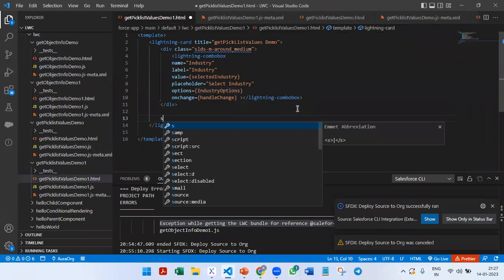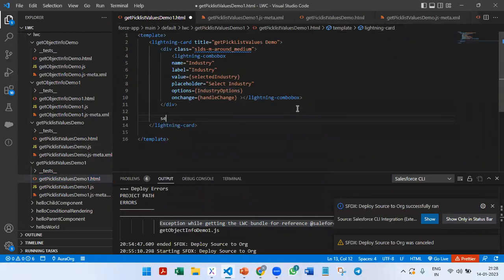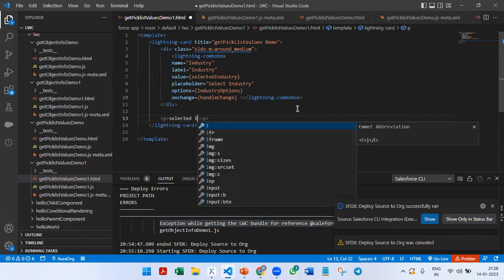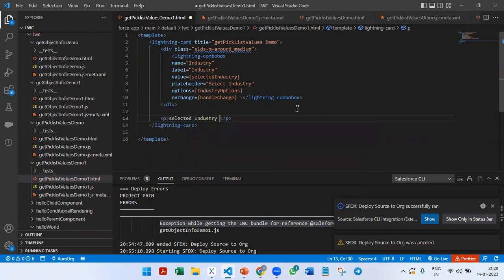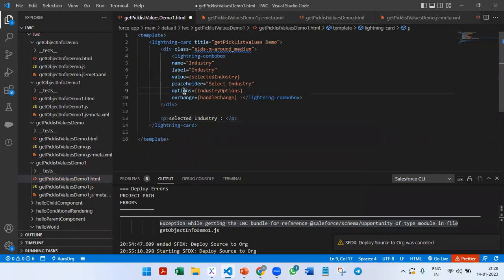I'll add a p tag, selected industry is. The options are all the industry options which are in array format, and the selected one will be in the value. So this selected industry, I'm going to print it here.